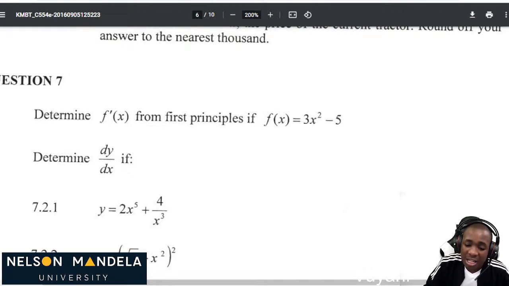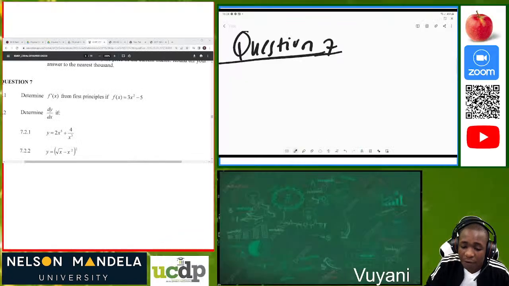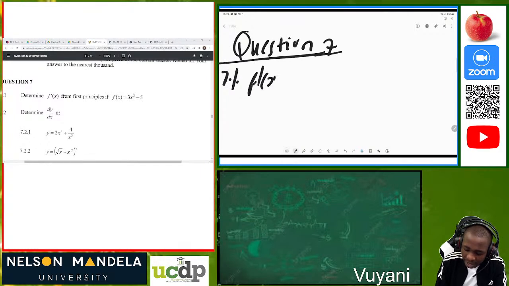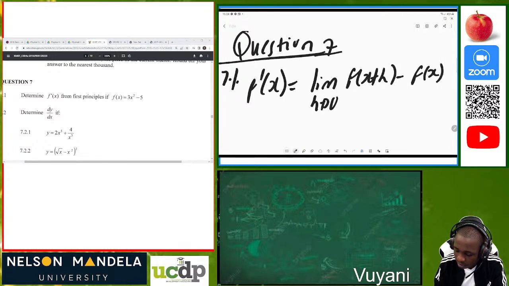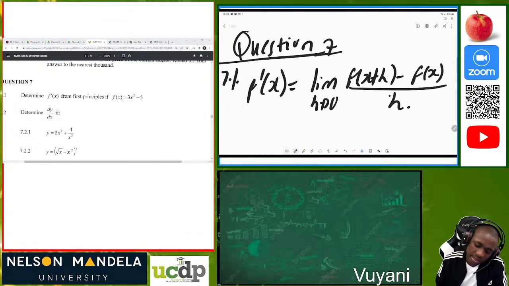So what does the equation of first principles tell us? Or if you still remember the first principles equation, it says f prime of x is equal to the limit as h tends to 0 of f of x plus h minus f of x, all divided by h.